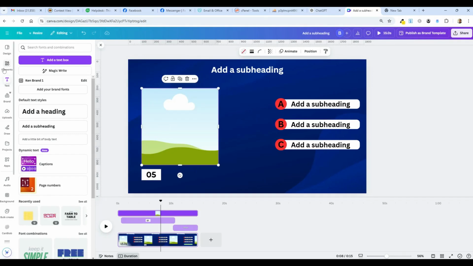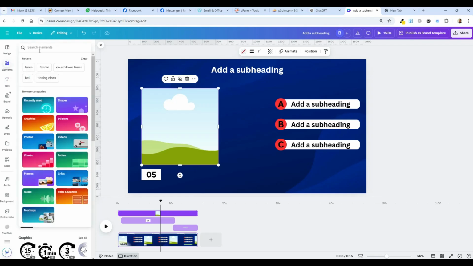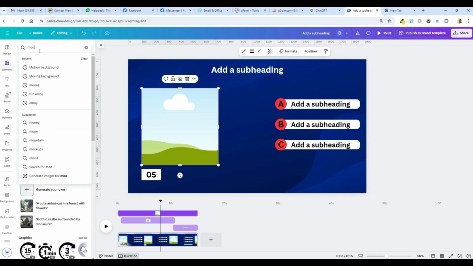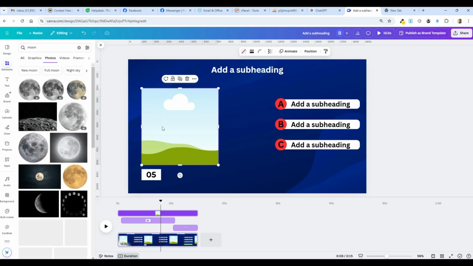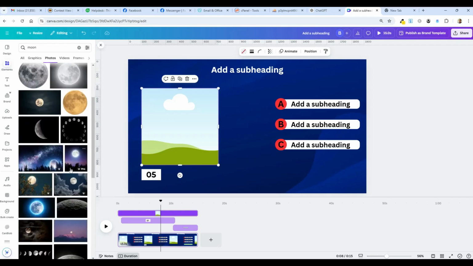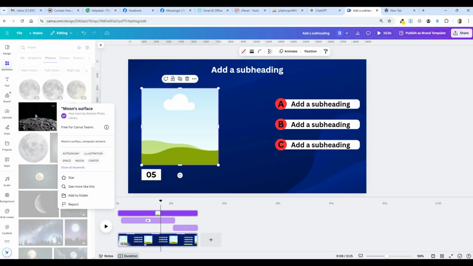It's an interesting idea to actually just stay right in the design and go to elements, and then I will, for example, put in the moon. Oops, moon, and go to photos. I want photos because this is a photo frame. So when I see something I like, I can, interesting. Oh, I like this one. All right, so I'm going to right click on that. These are all pro elements. You need to have the paid version of Canva to do this and to have the permissions to do this.